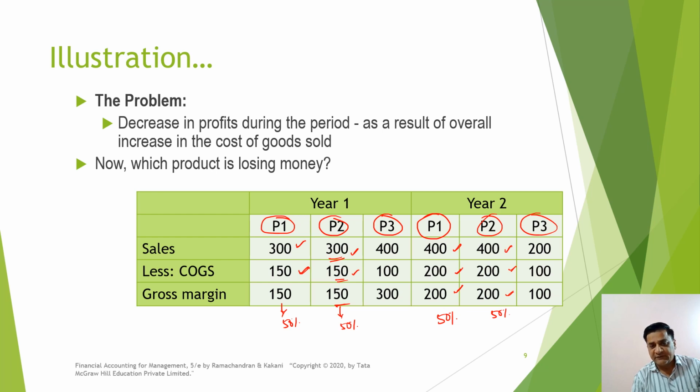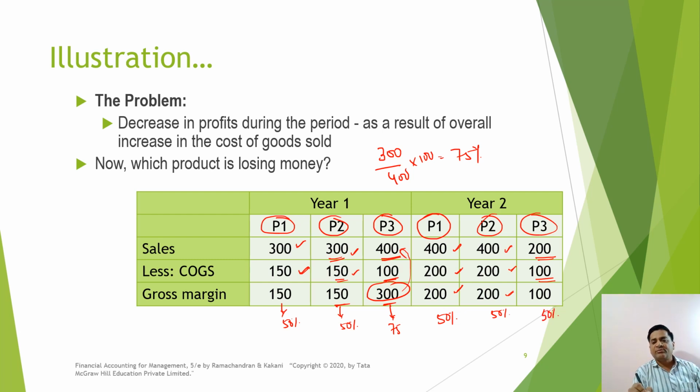In case of product 3, if you look at the sale 400, cost was 100, the profit here was 75%. How do I calculate 75%? This 300 profit is earned on a sale of 400 rupees. So 300 divided by 400 into 100, I get 75% as my profit ratio. If I look at the same thing in the year 2 for product 3, the sale has gone down from 400, it came down to 200, whereas the cost remained the same, which means my profit has gone down from 75% to 50%.